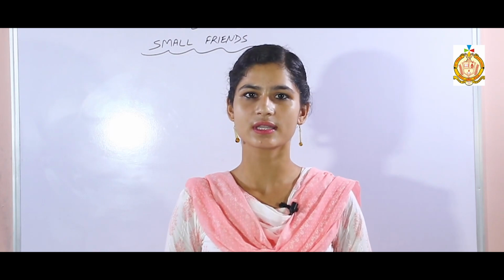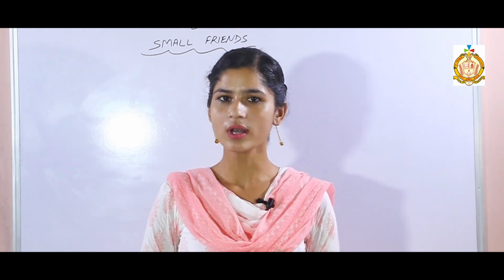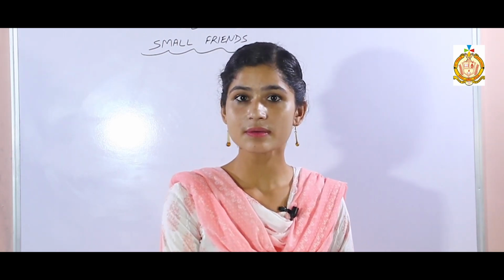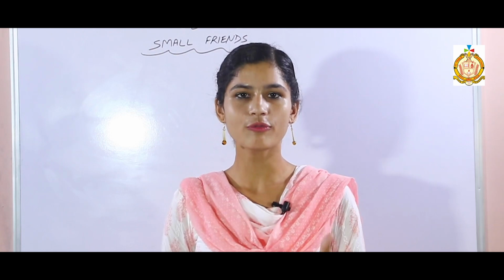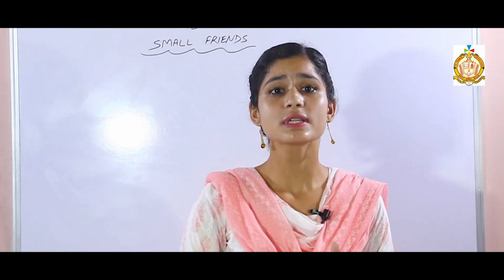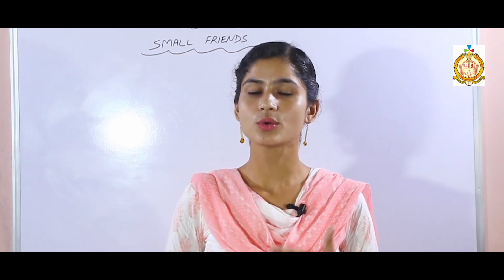So what are small friends, or which numbers we can say are known as small friends? Numbers that come under 5, those numbers are known as small friends. Under 5 means below 5. Which numbers come below 5, those numbers are known as small friends. जो numbers 5 से पहले आते हैं, those numbers are known as small friends.